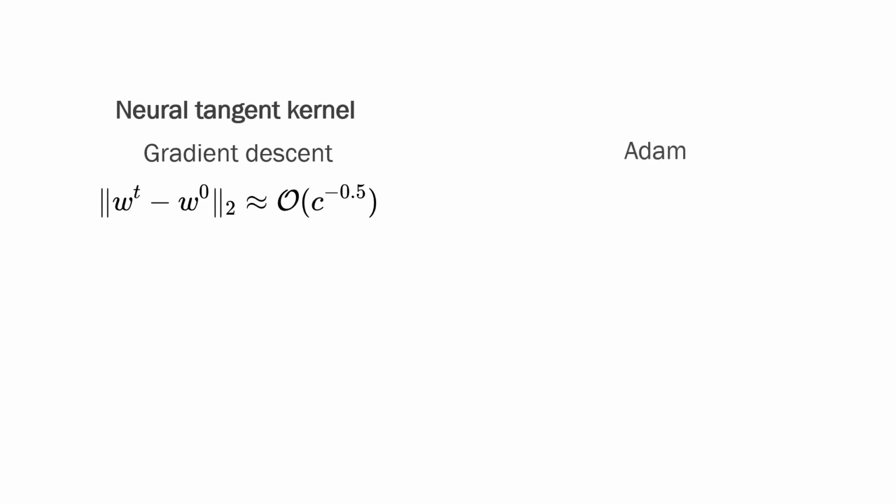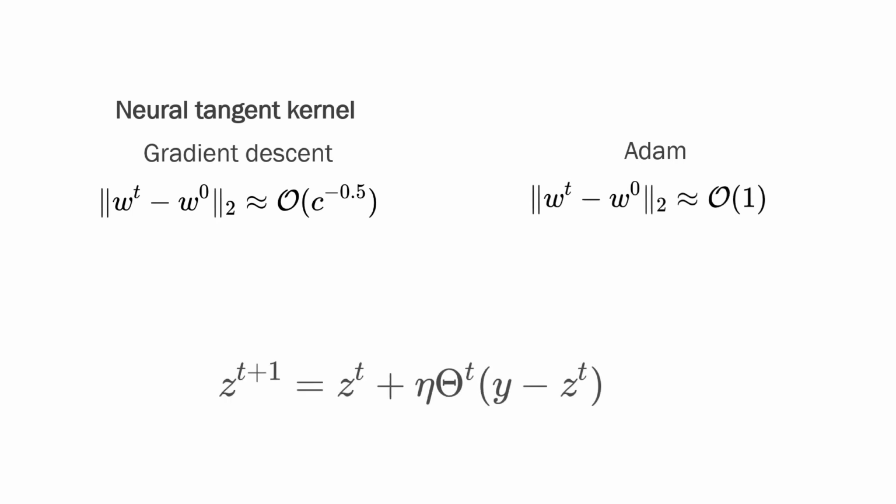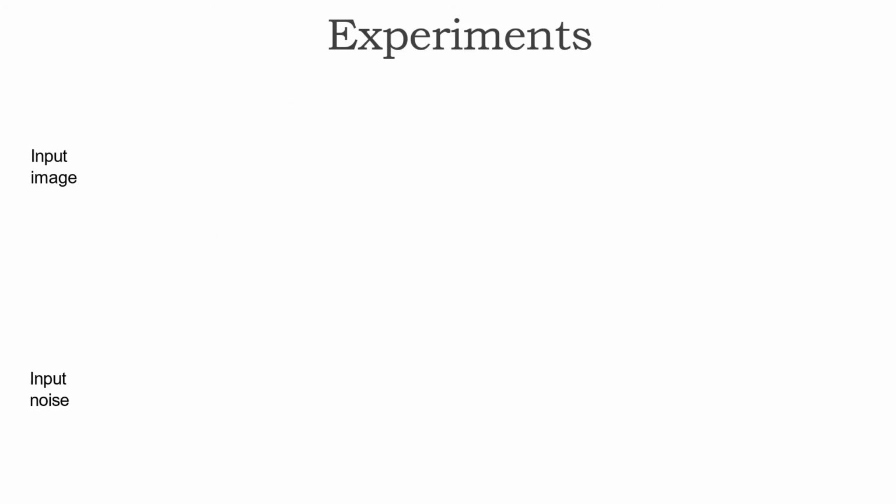However, Adam-trained networks achieve a much larger change of weights even as the network size increases. In this case, the tangent kernel is not fixed anymore and adapts throughout training, incorporating non-local patch information about the target. We conducted multiple denoising experiments using an autoencoder and vanilla CNN architectures.